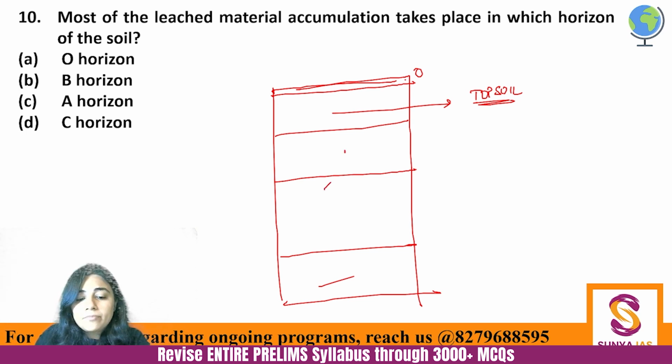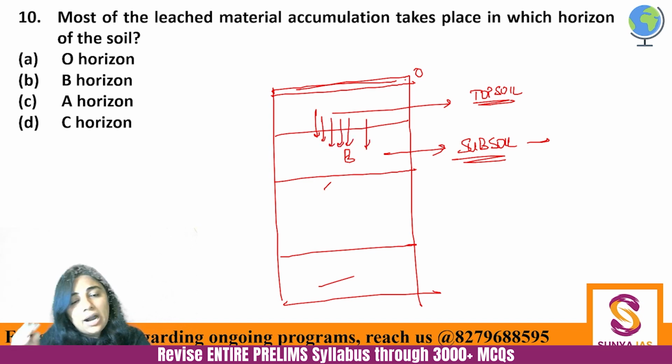Then B layer. B layer is actually called the subsoil. And this is where the minerals are leached. ठीक है? Most of the leached minerals come to B layer. ठीक है? तो this will have a little bigger rocks. ठीक? Then there is C layer.